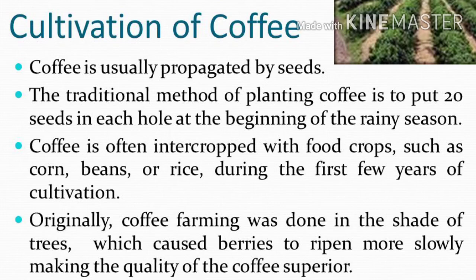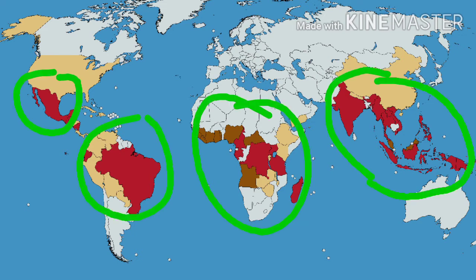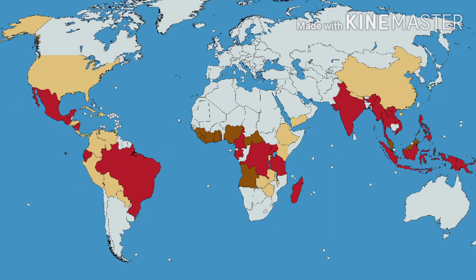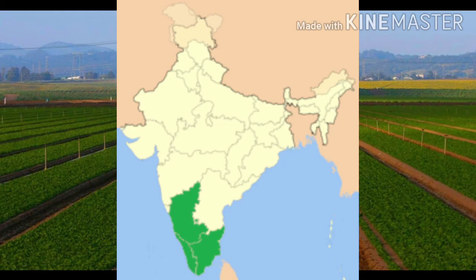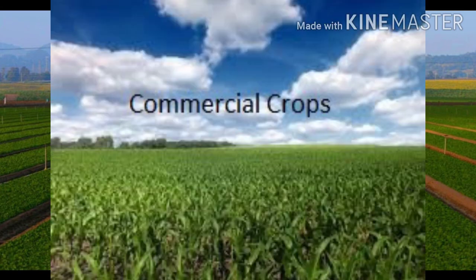If we talk about the labor, a lot of manual labor is required for plucking the coffee beans. The leading producers of coffee are Brazil, Vietnam, Indonesia, Colombia, Mexico, India and Ethiopia. In India, it is mainly produced in Karnataka, Kerala and Tamil Nadu.